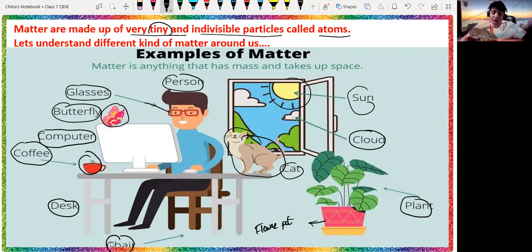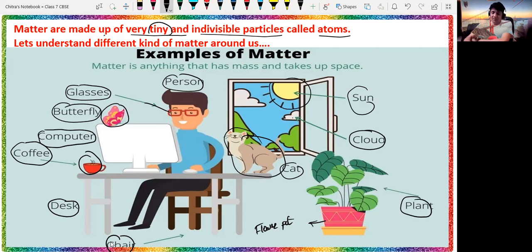Different matters are formed by different types of atoms. Okay, if we look at gold, gold is made up of the atoms of gold only. If we look at the plastic bucket, if you have one at home, it is made up of plastic particles. Okay, as you can see the transparent glass that you sometimes use to drink juice, it is made up of the tiny particles of glass only.